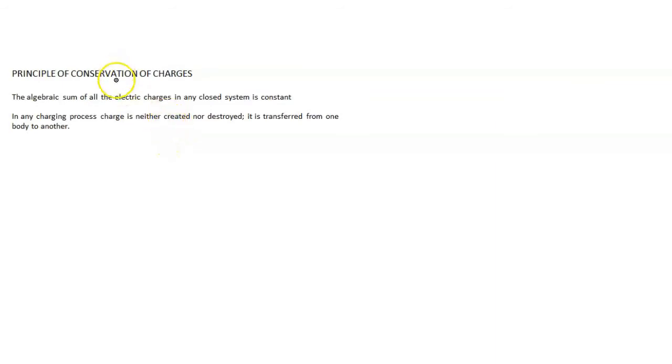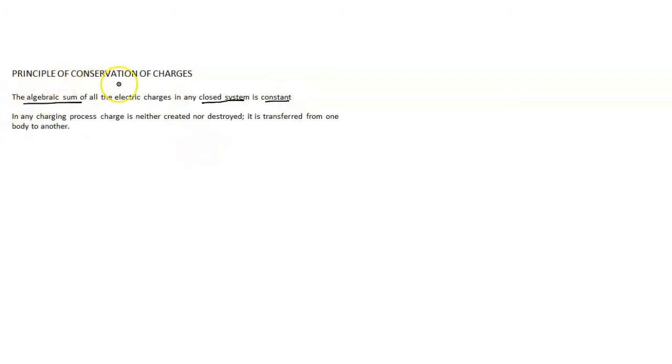The next topic I am going to cover is the principle of conservation of charges. So now we know what charges are and the types of charges. This topic is very important. The principle of conservation of charges is defined as: the algebraic sum of all the electric charges in any closed system is constant.